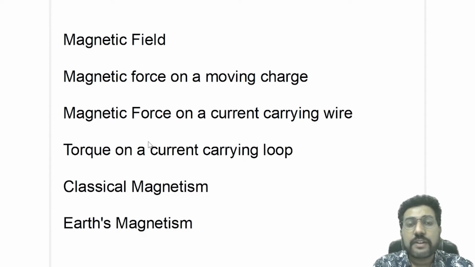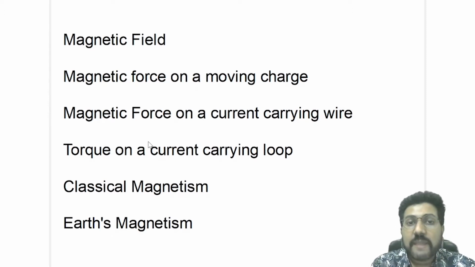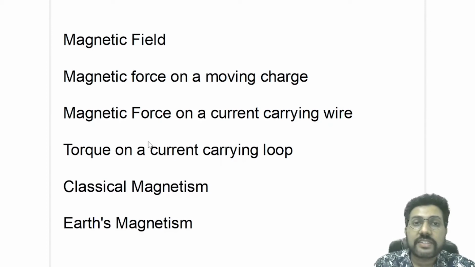In this chapter, we will be discussing magnets, the properties of magnets, the force experienced by magnets or the force that the magnet exerts on other objects. We will discuss magnetic moment of a magnet. Then in the next chapter, we'll be discussing Earth's magnetism. The Earth has its own magnetic field and we will be discussing the elements of Earth's magnetism like the angle of dip, the angle of declination, the components of Earth's magnetic field.